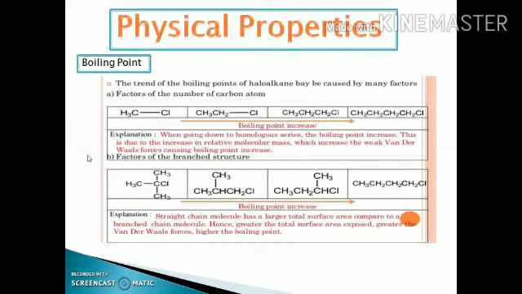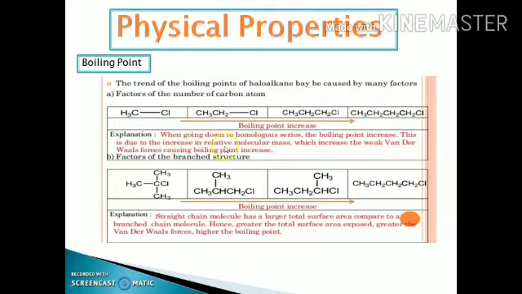The next property is the boiling point. This property is very important. The trend of the boiling point of the haloalkanes is caused by many factors. The first factor is the number of carbon atoms. As the length of the carbon chain increases, the boiling point also increases. The same happens when we go down the homologous series, the boiling point increases.